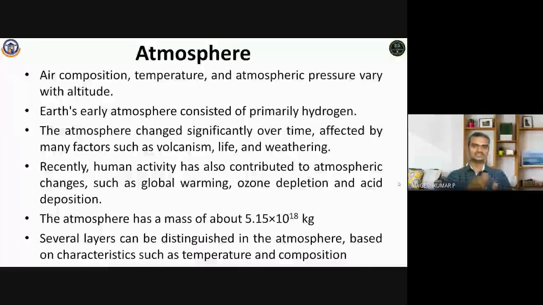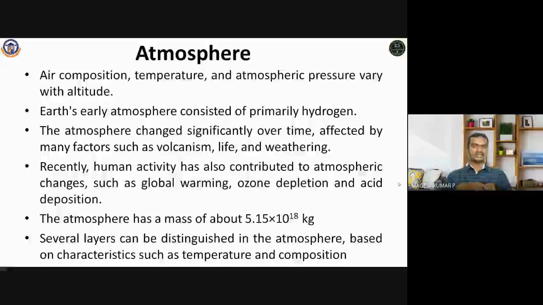You can encounter variation in temperature and variation in atmospheric pressure. So based on these characteristics, temperature, pressure and air composition variations, the atmosphere is stratified into different layers, starting from the troposphere. So that is how the variation is taking place. We will see how the temperature and pressure vary with the altitude in the next video.